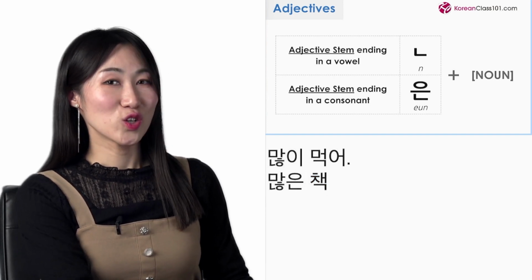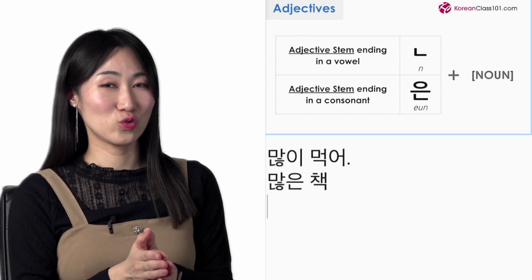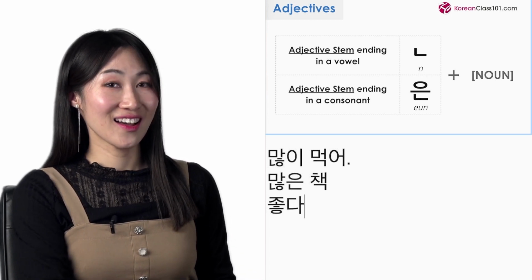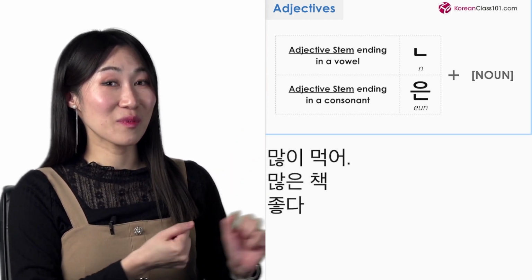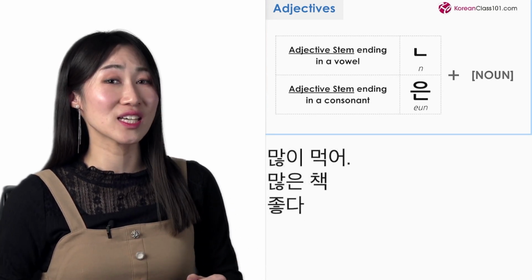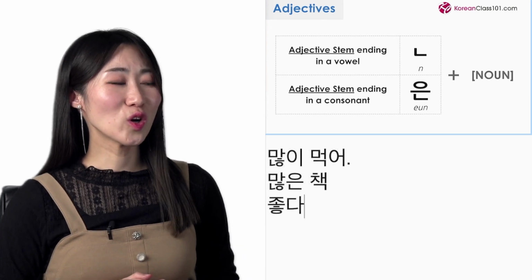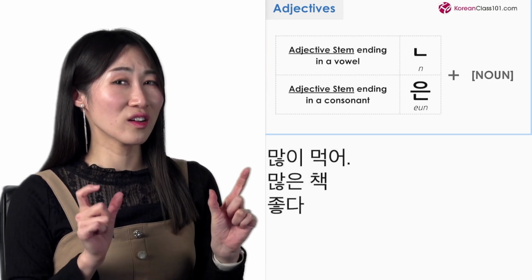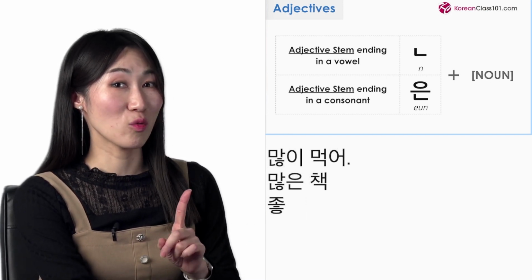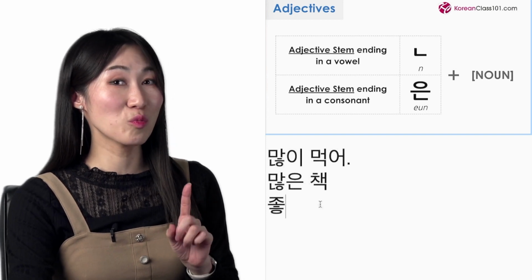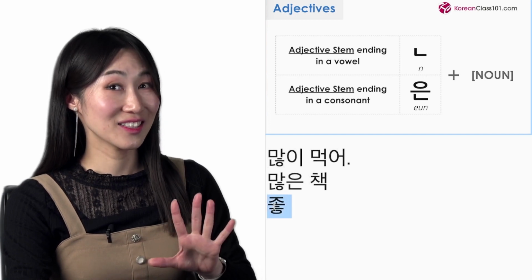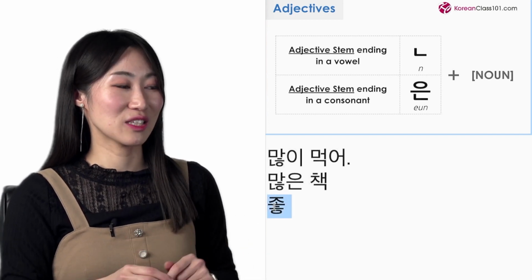Let's say good idea. What is good in Korean? Do you know how to say to be good in Korean? That is 좋다. See, these adjectives end with 다 in Korean, right? When you check the dictionary, Korean verbs and adjectives always end with 다. Now, you want to put this good before a noun. Then what happens is, you remove 다 and get the stem. What is a stem? Stem is the verb or adjective without 다 at the end. So here, 좋 is the stem. Yes, it's an adjective stem because it's an adjective.